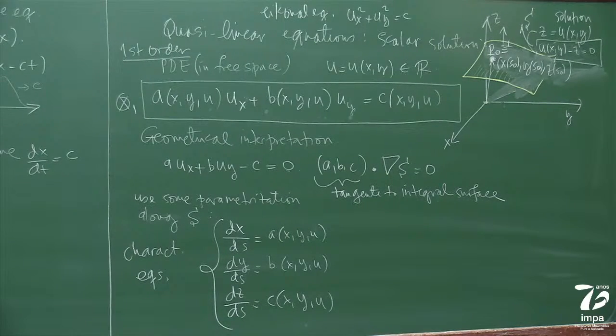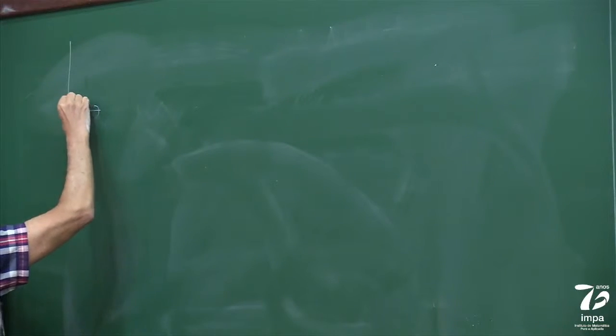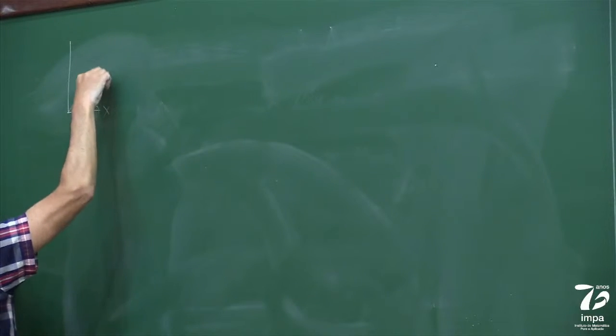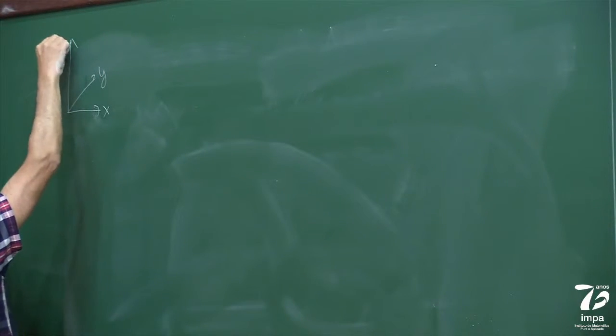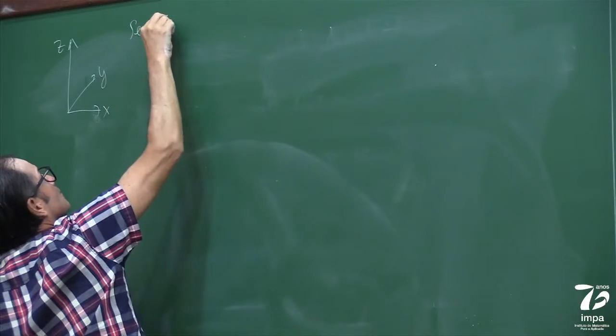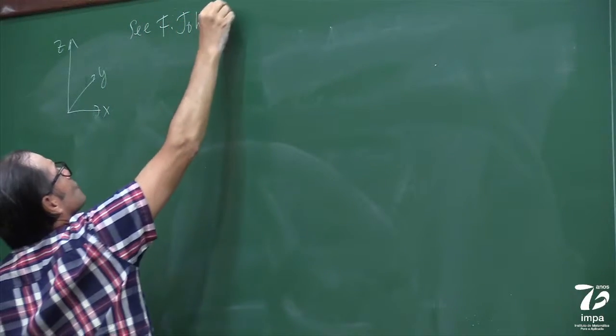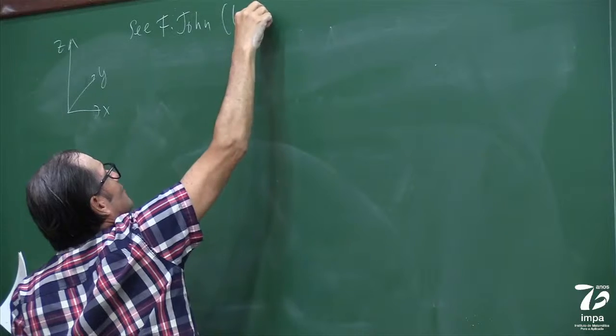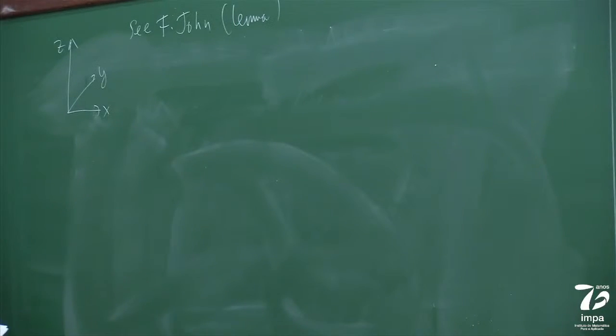Okay, so now let me do something that in Fritz John, I'm not going to write it as a lemma, but I think in Fritz John it is a lemma. So let me put here, Fritz John. I think it appears as a lemma. Proposition, doesn't matter. So if I have this,